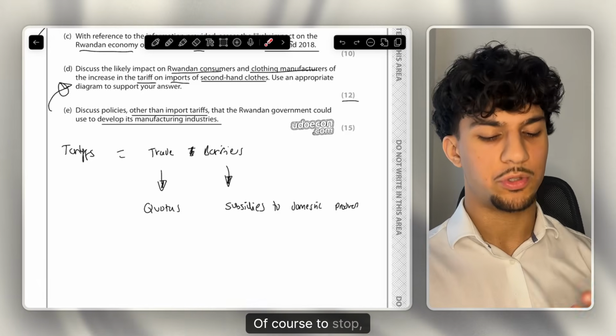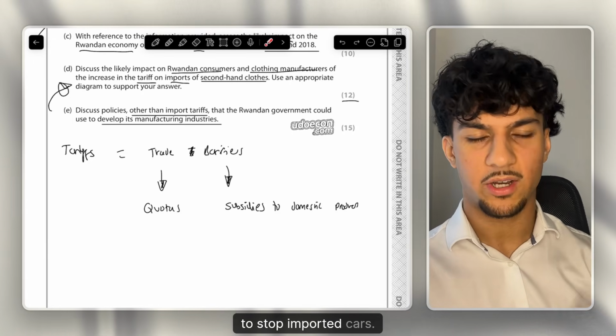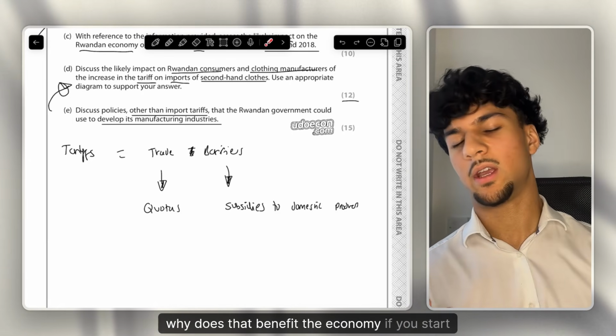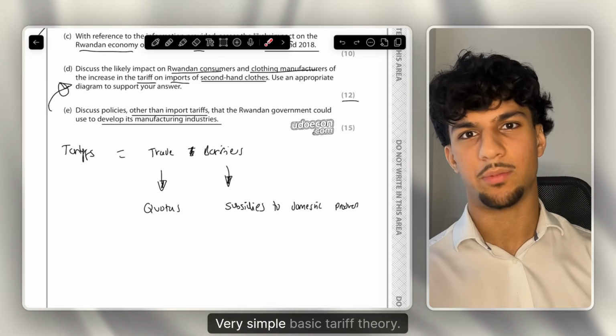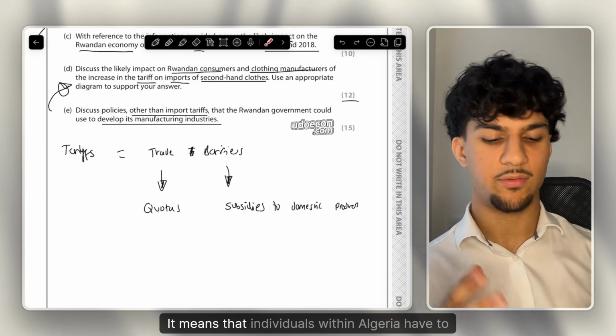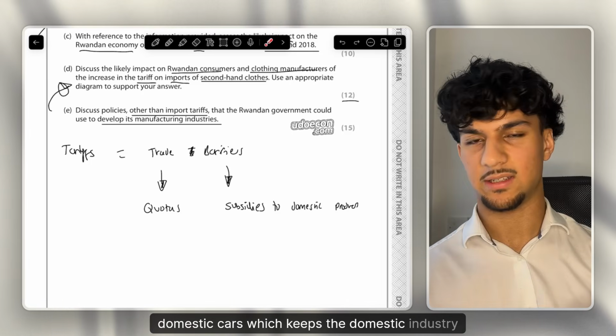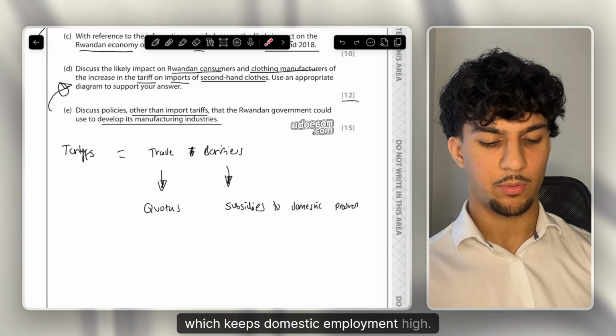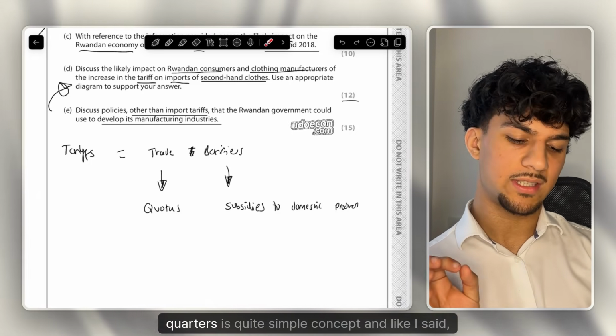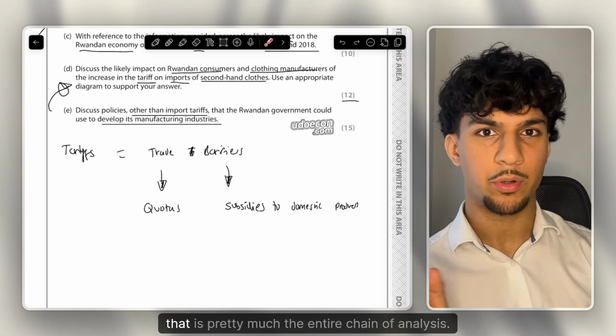Why is that? Of course, to stop imported cars. And why does that benefit the economy? If you stop imported cars, very simple, basic tariff theory, it means that individuals within Algeria have to buy domestic cars, which keeps the domestic industry strong, which keeps domestic employment high. But quotas is quite a simple concept, and like I said, that is pretty much the entire chain of analysis.